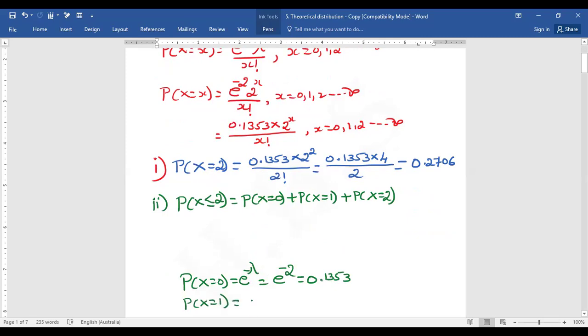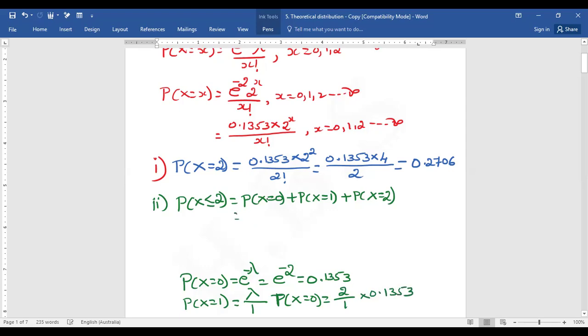Then one more term, that is probability of X is equal to 1. Here we can apply the recurrence relation between the two probability terms, that is lambda by 1 into probability of X is equal to 0. Here lambda is 2, so 2 by 1 into 0.1353, that is 0.2706.